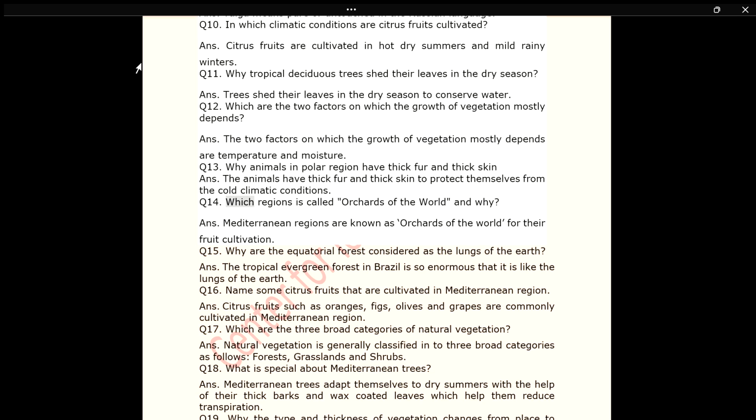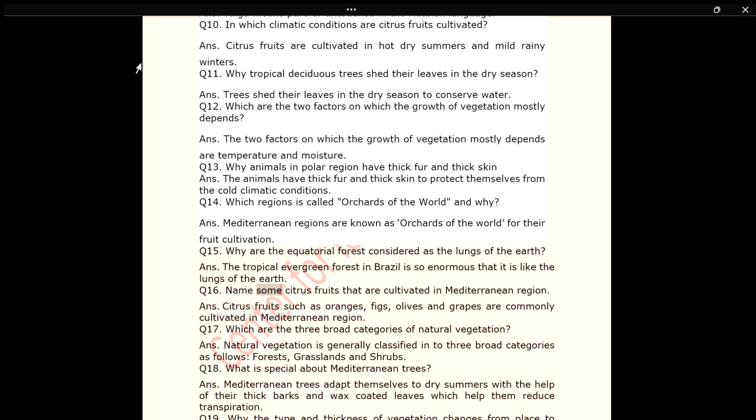Q14. Which region is called the orchard of the world, and why? Ans. Mediterranean regions are known as orchards of the world for their fruit cultivation. Q15. Why are the equatorial forests considered as the lungs of the earth? Ans. The tropical evergreen forest in Brazil is so enormous that it is like the lungs of the earth.